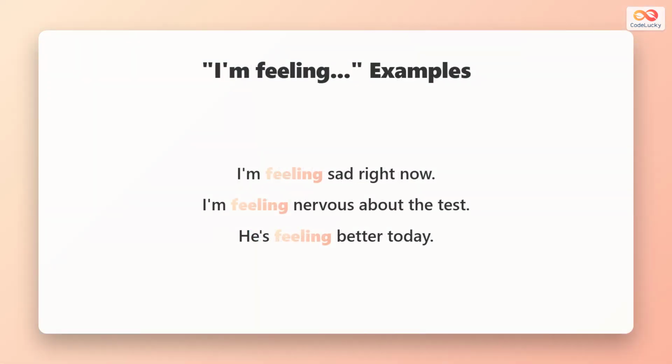Now I am feeling examples. I am feeling sad right now. This is a current emotion. I am feeling nervous about the test. This shows temporary worry. He is feeling better today. This is improvement in the moment.